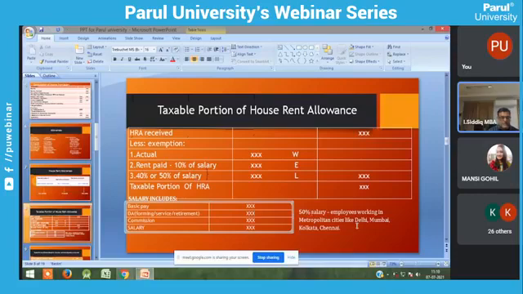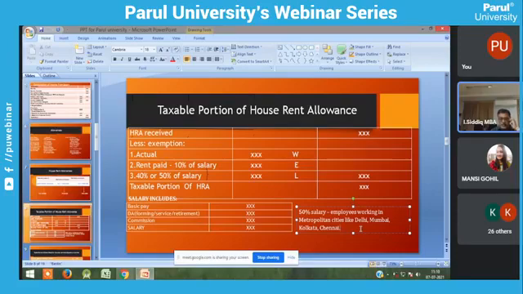So 50% of salary is applicable to employees who are working in metropolitan cities like Delhi, Mumbai, Kolkata, and Chennai. So these are the metropolitan cities. Those who are working in these areas, for HRA, you have to take 50% of salary. So 50% of salary here.